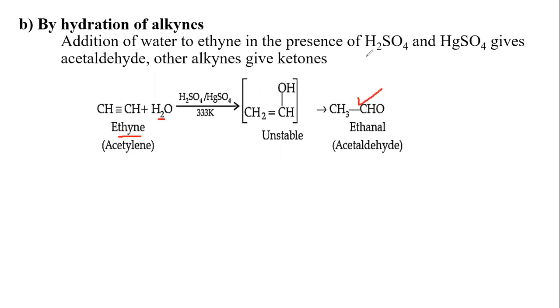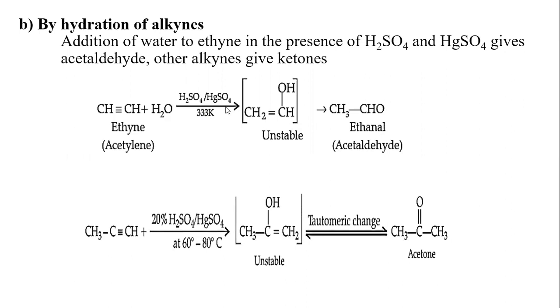But when other alkynes are taken, they always yield ketone. We know the addition takes place according to the Markovnikov rule. Water molecules can be split into hydrogen and hydroxyl group. One of the hydrogens goes to one of the carbons and the hydroxyl group goes to the neighboring carbon, resulting in the formation of an unstable product.